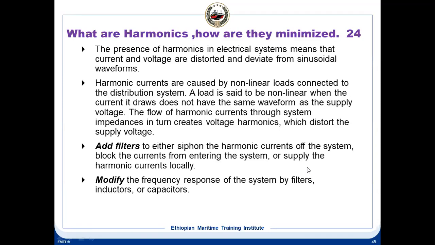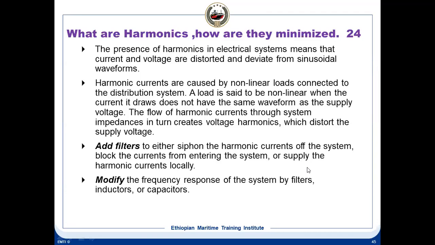Non-linear loads like a UPS, or a VFD drive as an example, draw current and disrupt this sinusoidal waveform. That means voltage and current are distorted, which causes harmonics in other equipment.